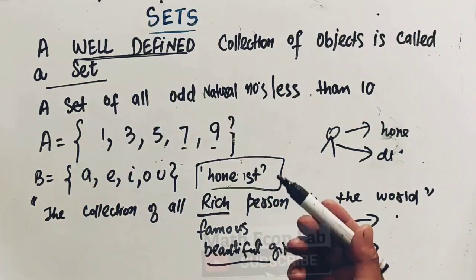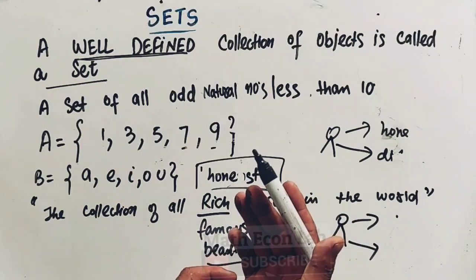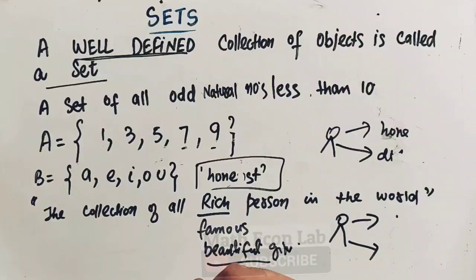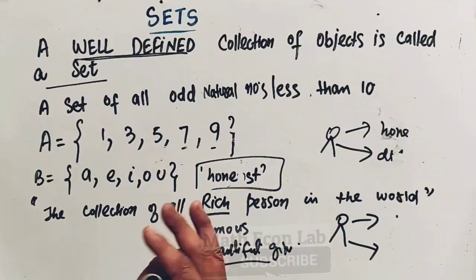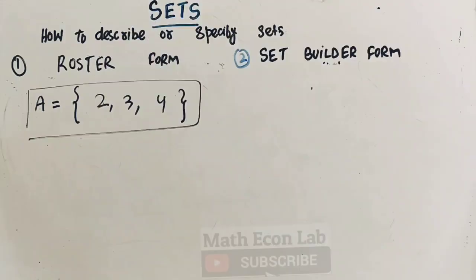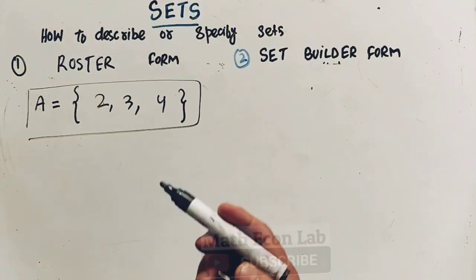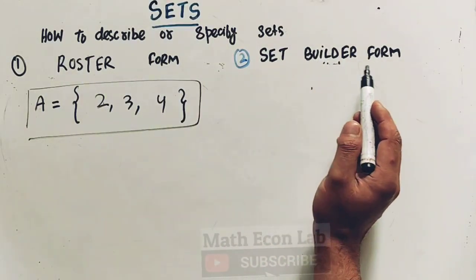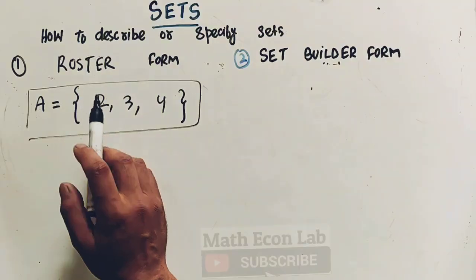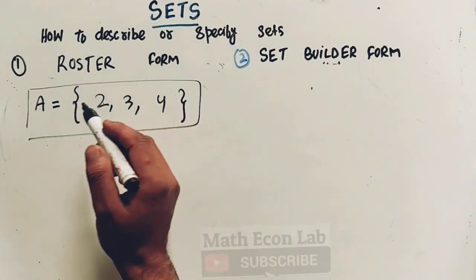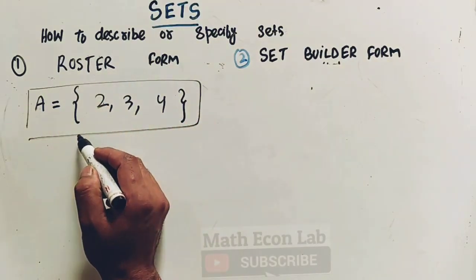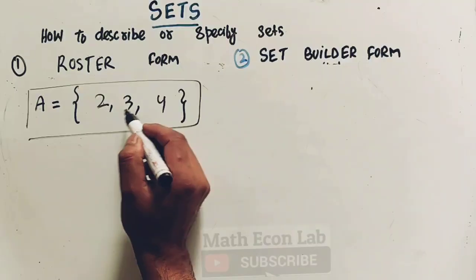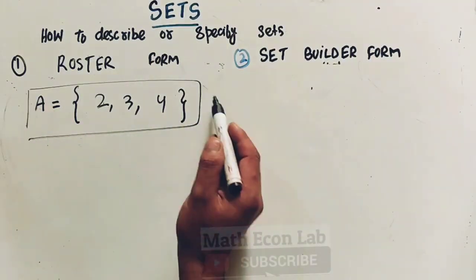We say a given collection of objects is said to be well defined if we can definitely say whether a given particular object belongs to the collection or not. How to specify sets? There are two methods of describing a set. One is the roster form, another one is the set builder form. In the roster form, we list all the elements of a set, enclose them within curly brackets and separate the elements by commas. This is called the roster form.